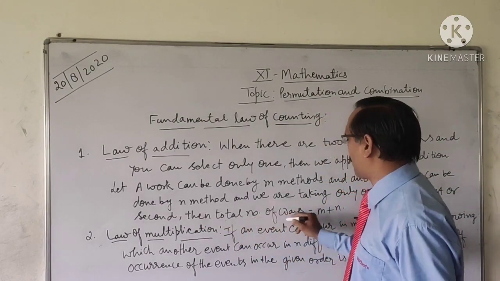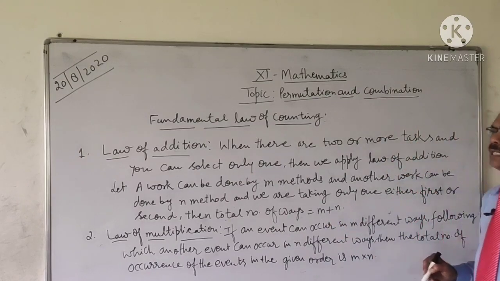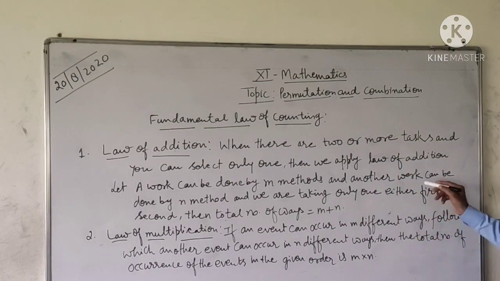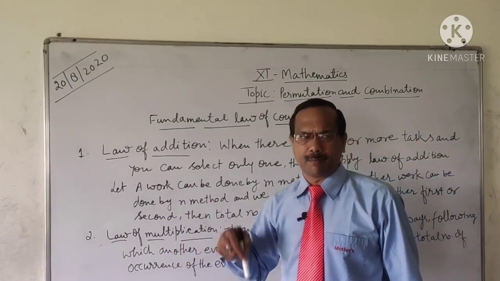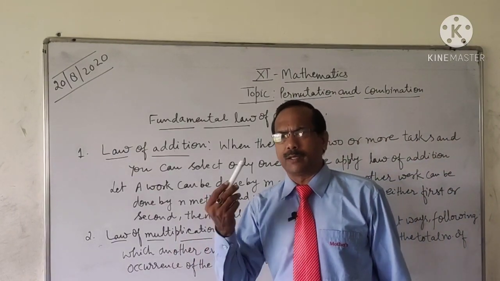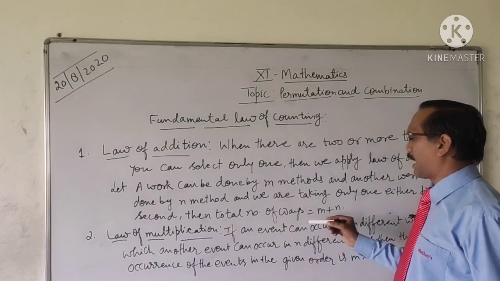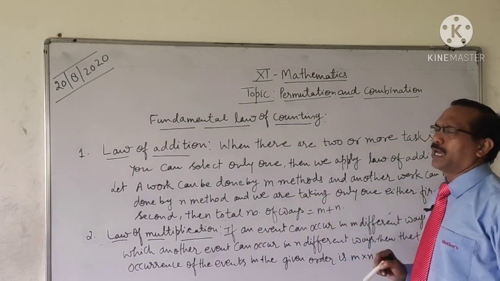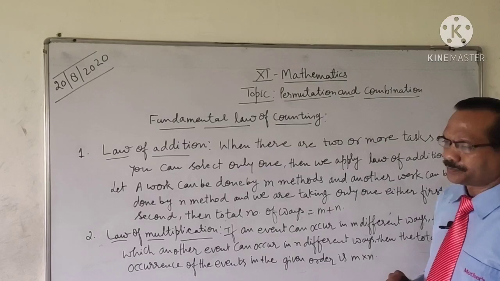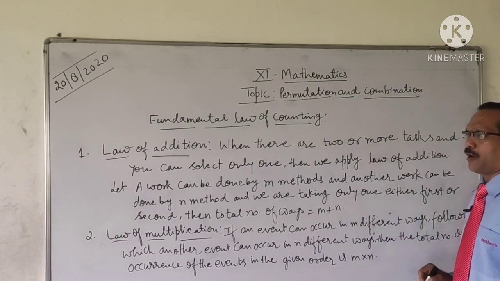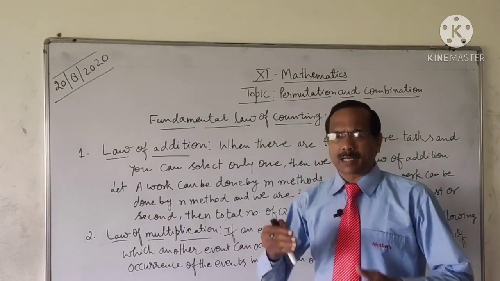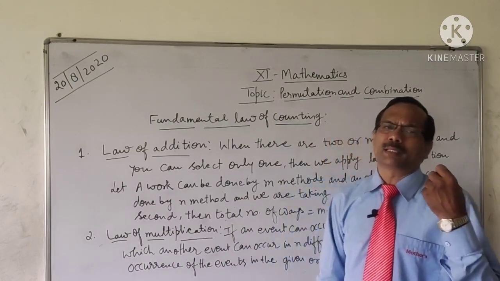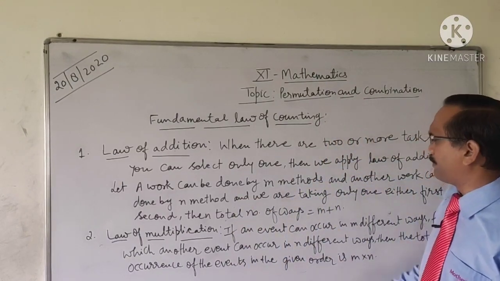Then the total number of ways is M plus N, because there are M methods in the first work and N methods in the second work, and we will select only one method, so that can be done in M plus N ways. That is the law of addition. So in this law there are a number of choices and we select only one, so we apply the law of addition.